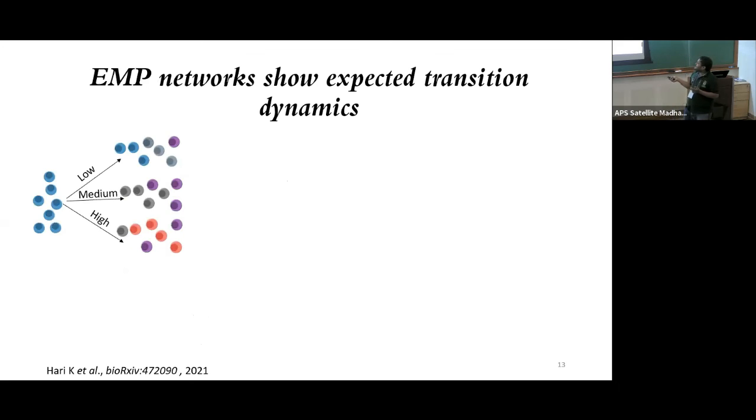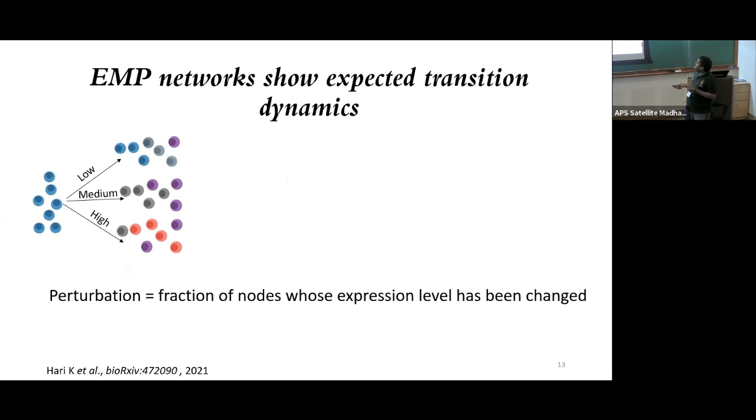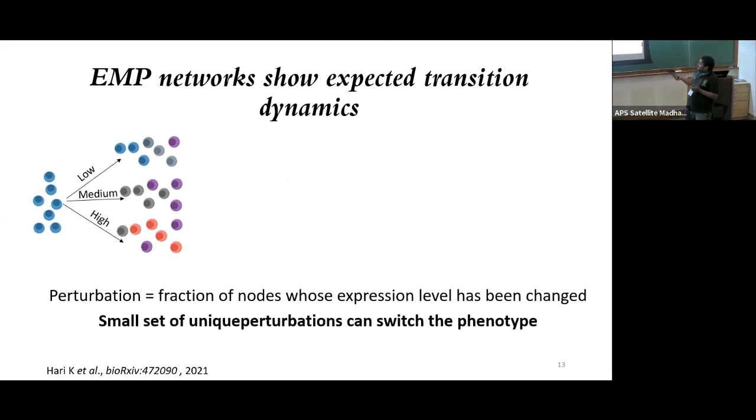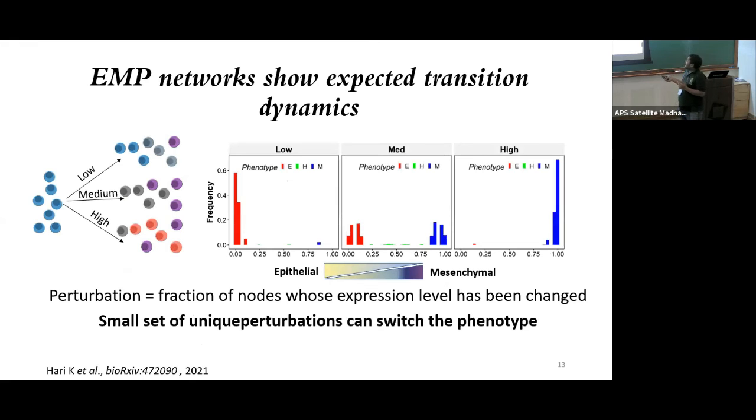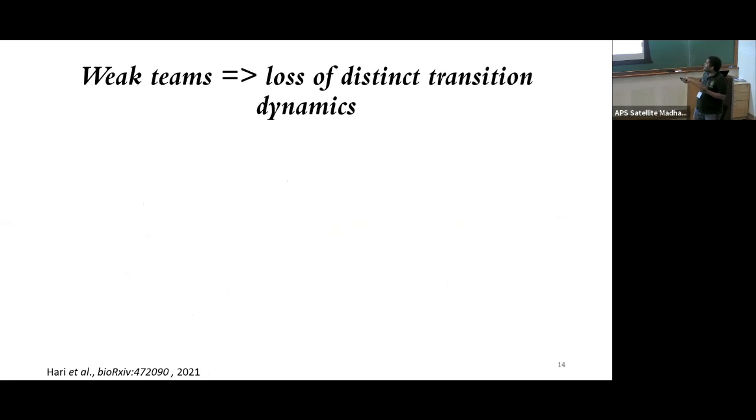So what we did is we did a similar experiment, and we subjected the homogeneous population to low, medium, and high perturbation, the perturbation being the fraction of nodes whose expression level is switched. And what we get is at low perturbation, most of the phenotype is what we start from, which is epithelial. At high perturbation, most of the cells are now switched to a mesenchymal phenotype. And at medium perturbation, we see a bimodal distribution.